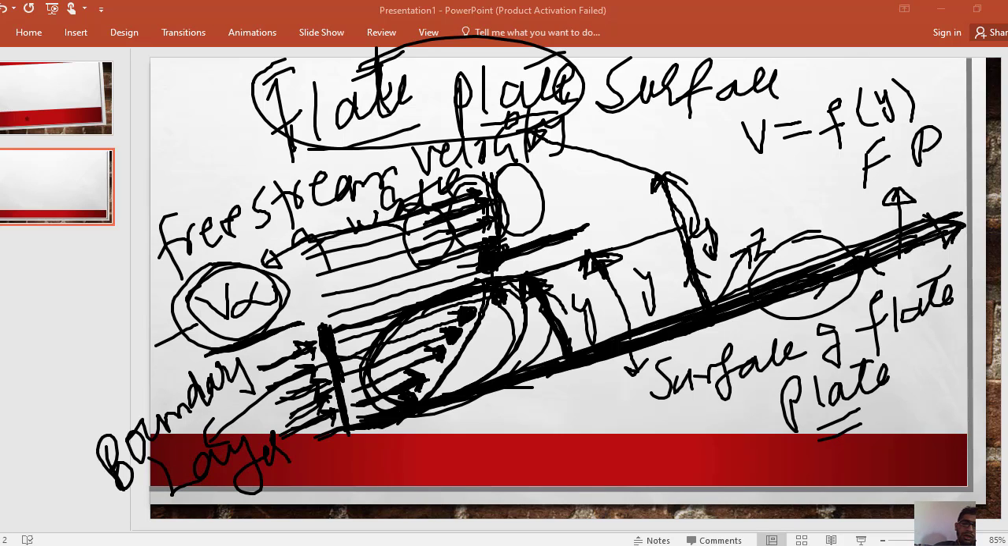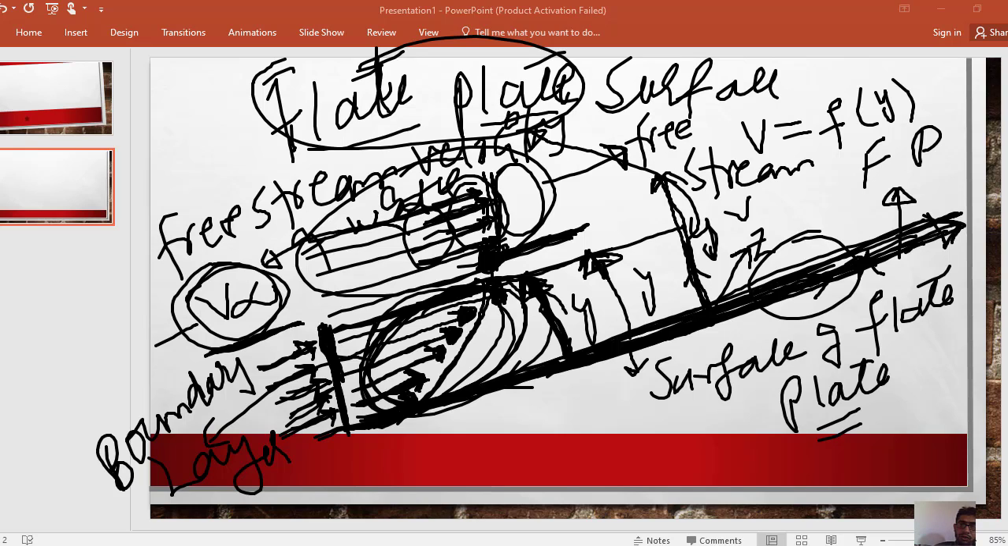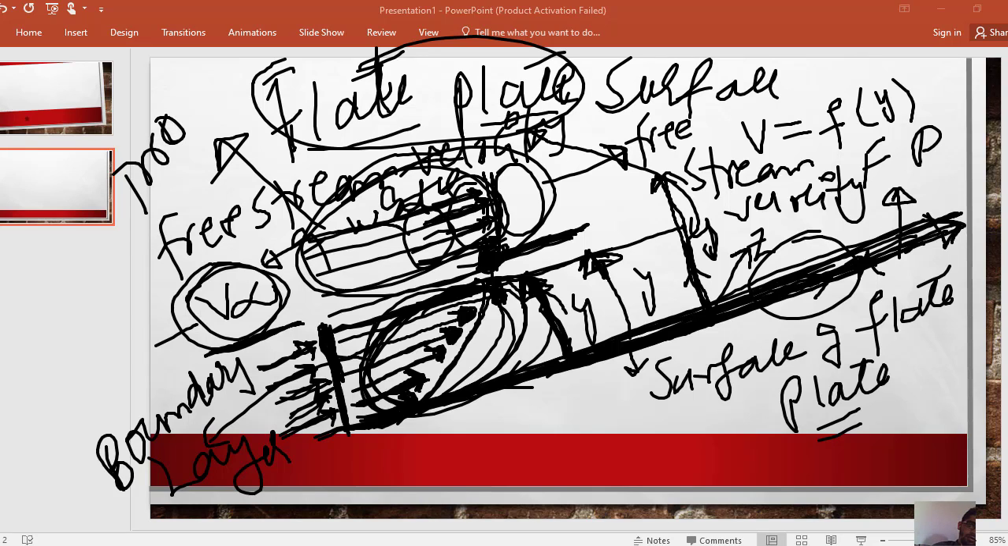Above the boundary layer it is called the free stream velocity, or irrotational motion. This is the boundary layer, and this is the free stream velocity, and the flow in this region is called irrotational flow.